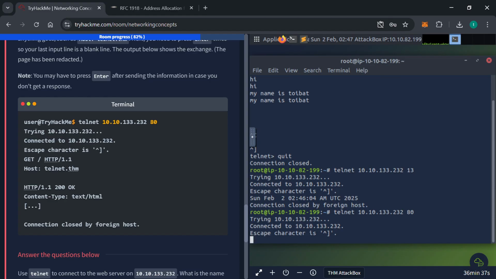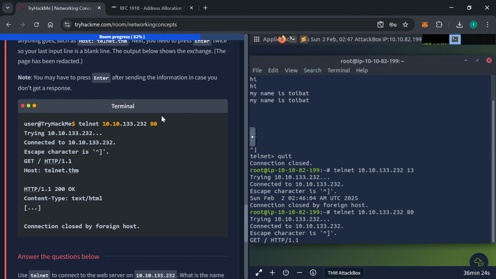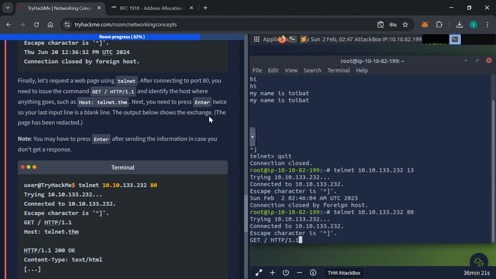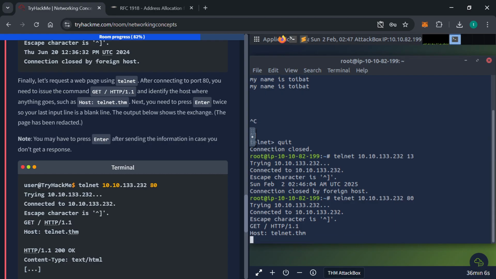So you're going to give it a command GET / HTTP/1.1. And identify the host. So we enter Host: telnet.thm. Then you need to press enter twice.